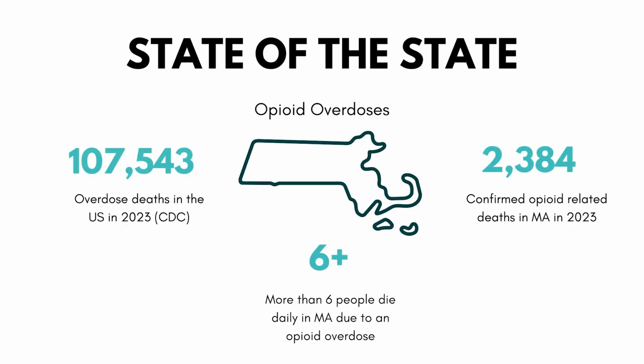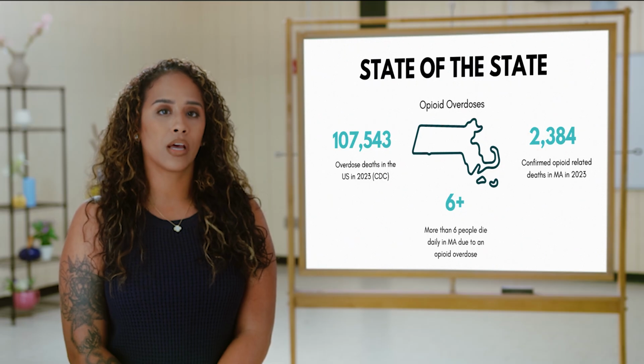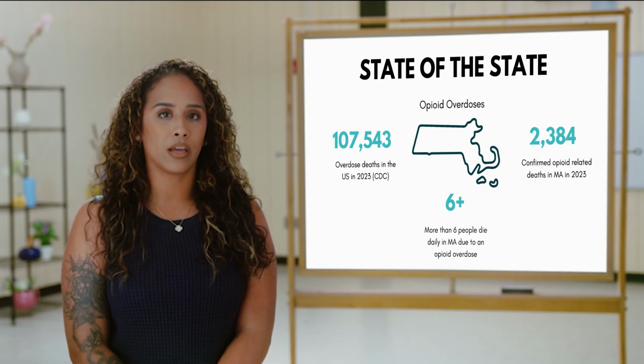State of the state. In the last year, there were more than 107,000 overdose deaths in the US. In Mass alone, there were 2,384 confirmed opioid-related deaths in 2023. This looks like more than 6 people dying each day in our state.